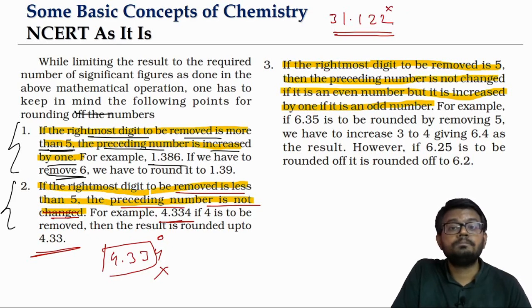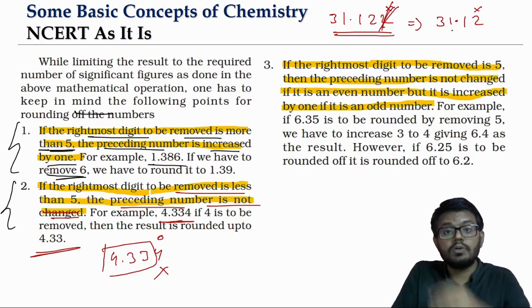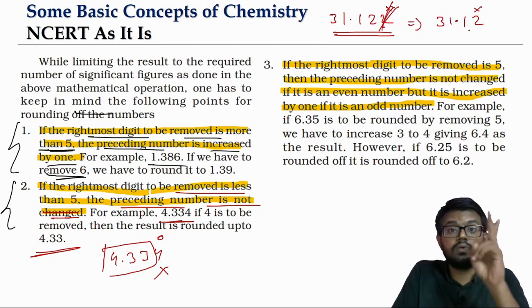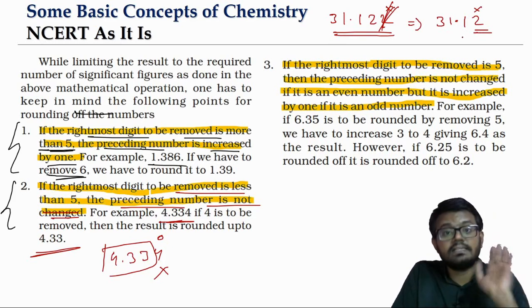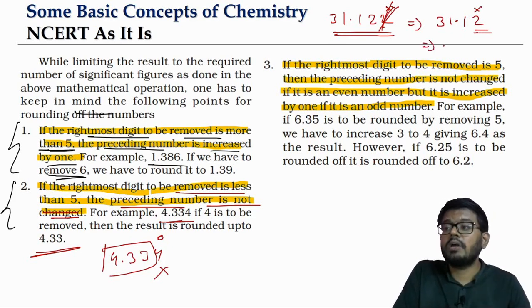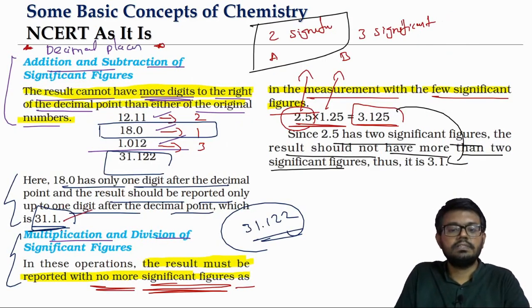What is it? 2. Less than 5. Just drop it. If you drop it, what you will get? 31.12. Still have to drop one more digit, isn't it? Because there are 2 digits after the decimal. What is the number I have to drop? 2. Again less than 5. Simply drop it. If you drop it, what you will get? See, that is 31.1.